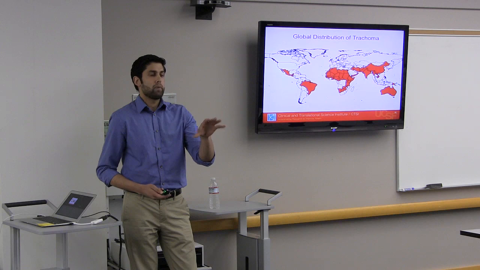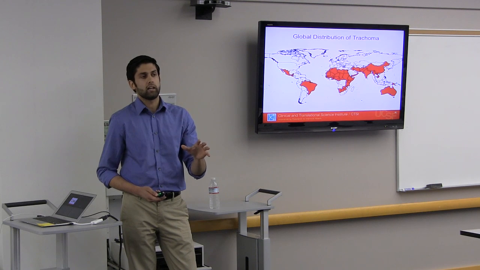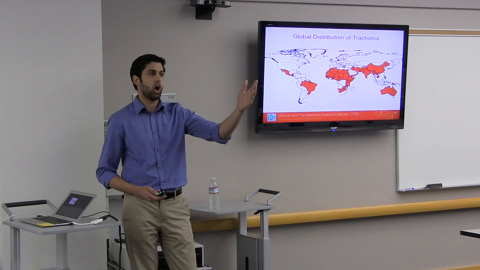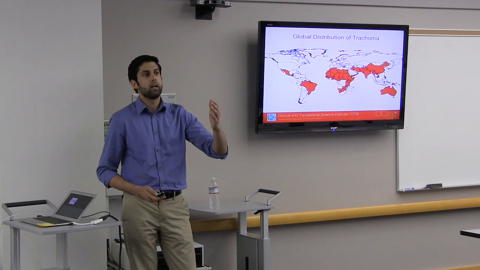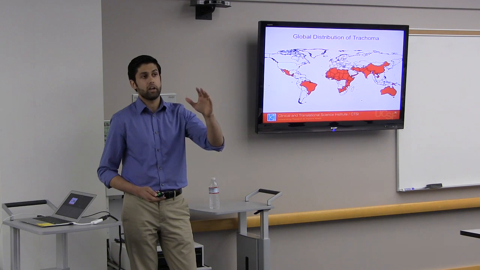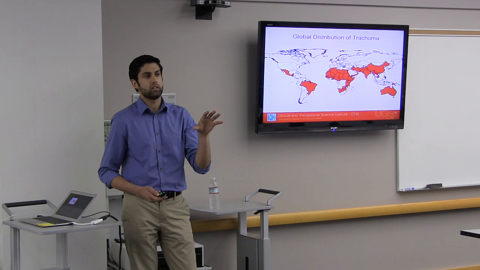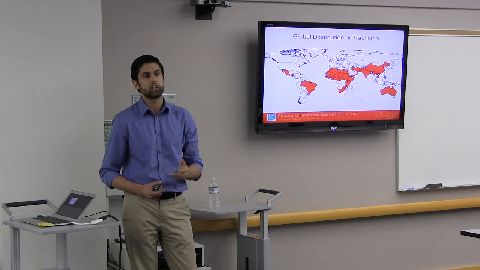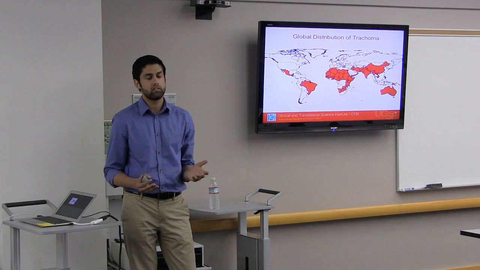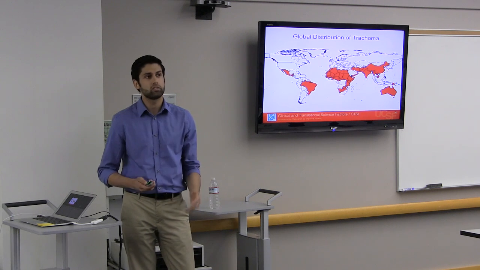Today, this is what the map of trachoma looks like. You see that it's pretty much gone from North America and a lot of Europe. And it's highly endemic in areas in Africa and Southeast Asia. And now it's thought to exist endemically in about 60 countries.